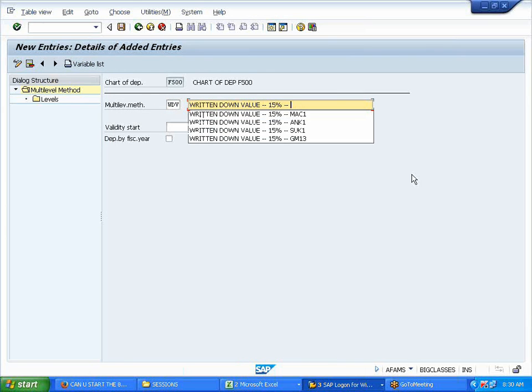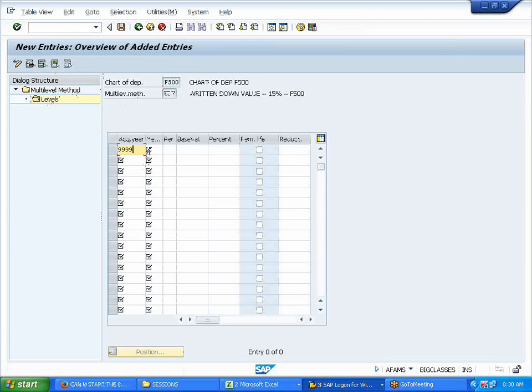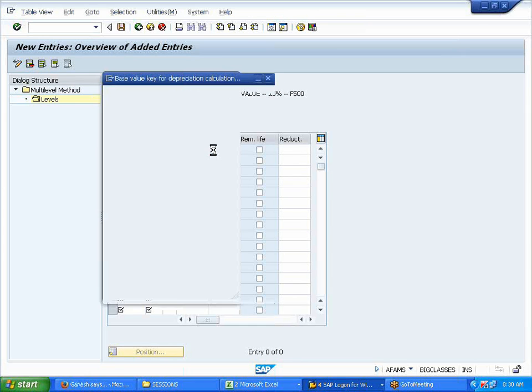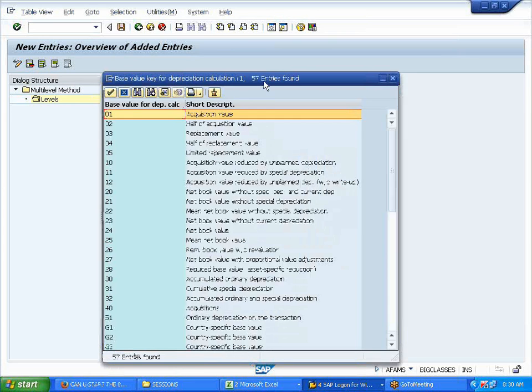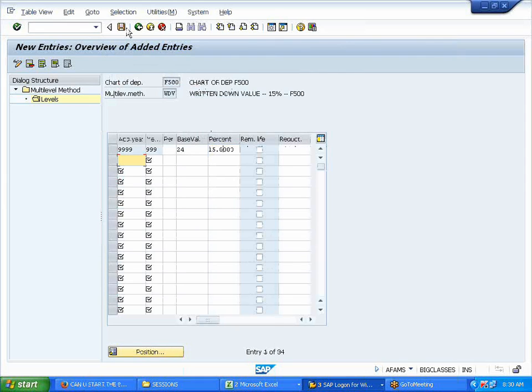That's for F500. No, that's fine. This is just a description. Acquisition, same. I'm giving the same. Now if you go to the base values, my base value will change, right? Earlier it was acquisition value. Now it will go to the net book value. Percentage also we said 15. I'll save it.